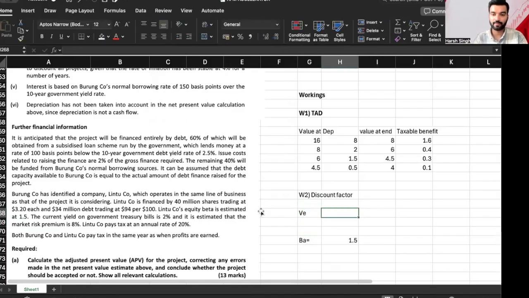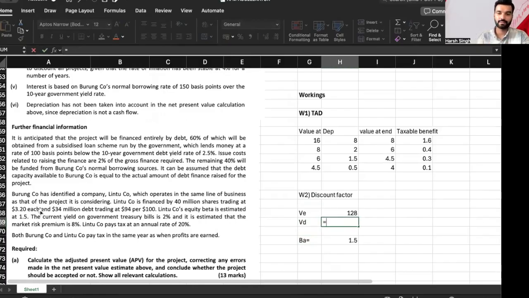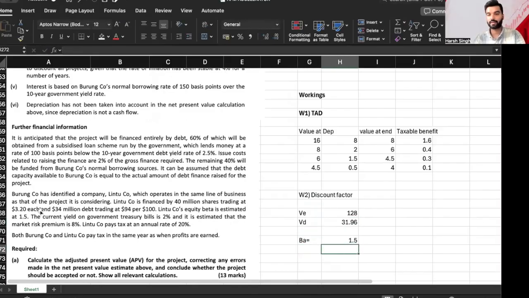Value of equity will be equal to 40 million shares, 40 multiplied by 3.2, and value of debt will be equal to 34 million debt. Sorry, 34 divided by 100 multiplied by 94, 31.96.